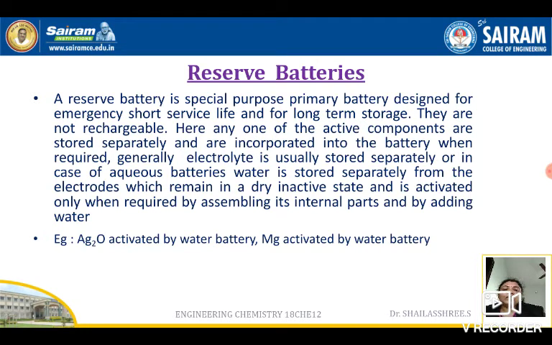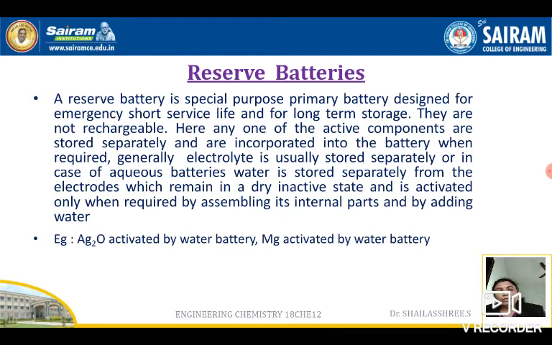Got it? Here in this type of batteries, any one of the active components, also called a key component, is stored separately. The battery pattern and battery materials will be there, only one component is stored separately. Generally, in aqueous electrolyte batteries, I mean water batteries, the electrolyte used is water based.